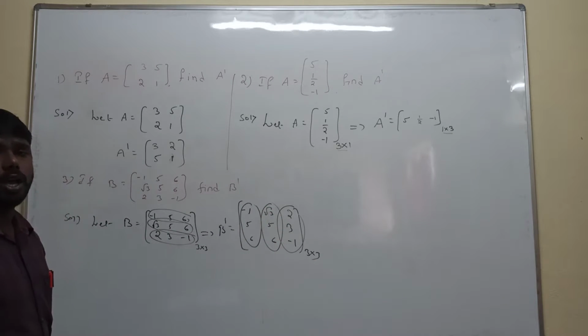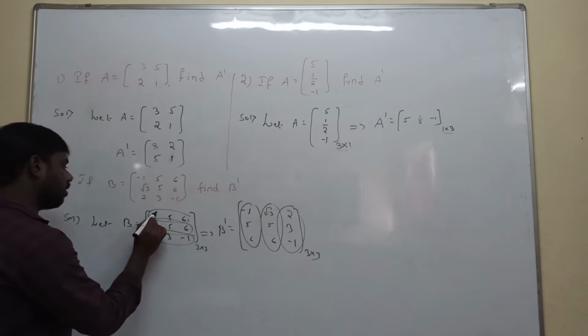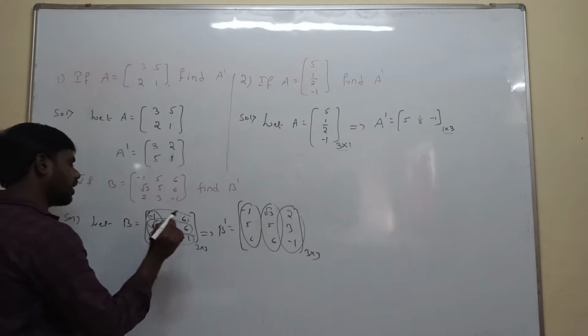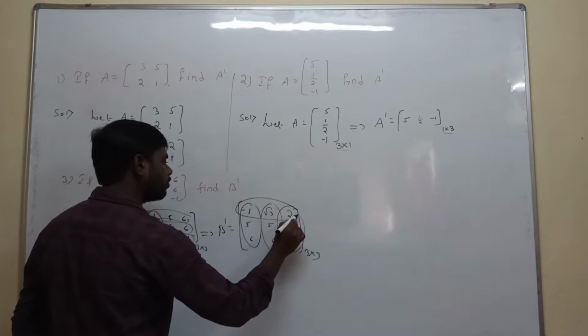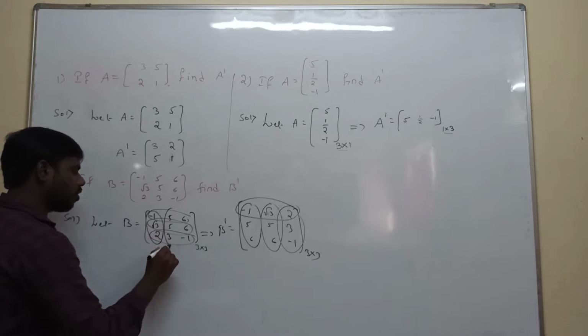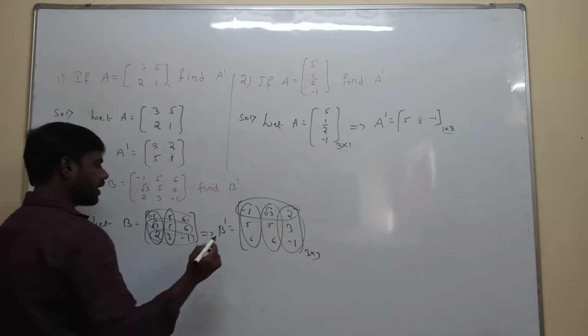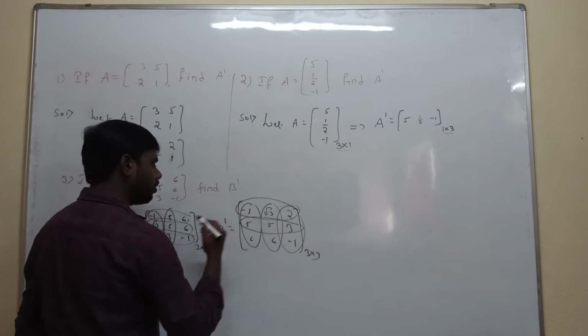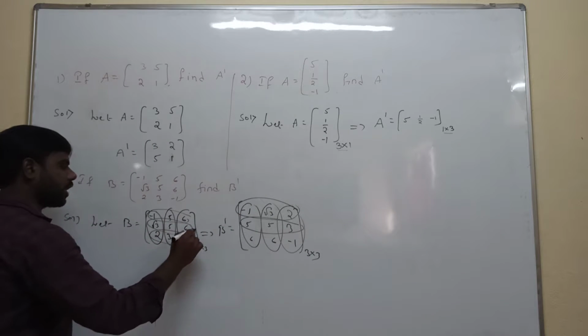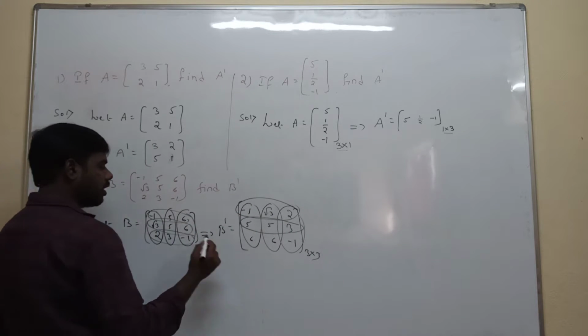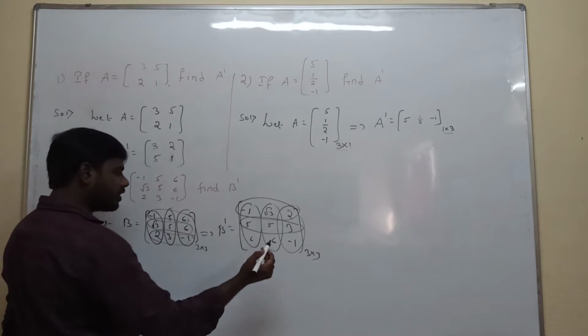Suppose we are taking column wise. What is the first column? First column is minus 1, root 3, 2, row wise. The second column is 5, 5, 3, which you can write as the second row. The third column is 6, 6, minus 1, interchanging with the third row.